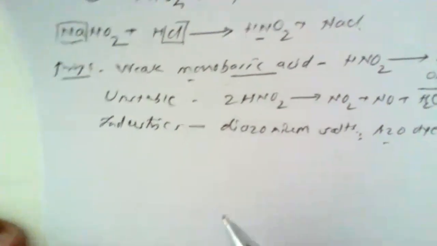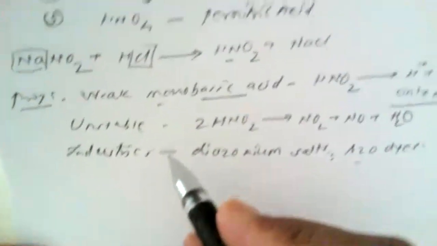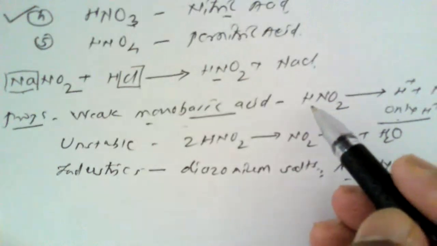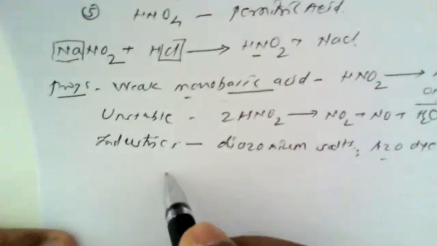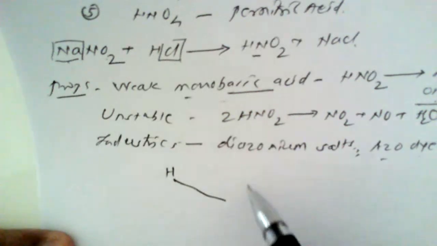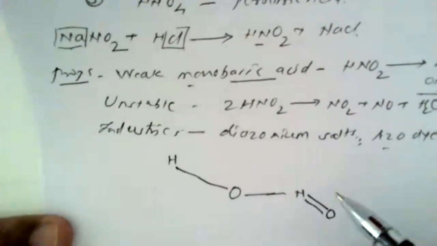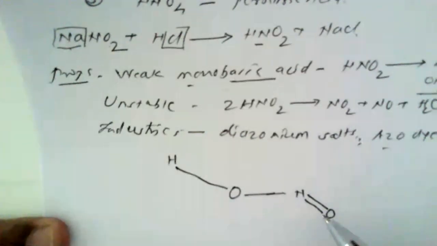Now, what is the structure of nitrous acid? Nitrous acid, as we know, has the formula HNO2. One hydrogen atom is there. Then this is oxygen, this is nitrogen, and oxygen, which is divalent, so it should satisfy its valency of 2. Now here this is HNO2.